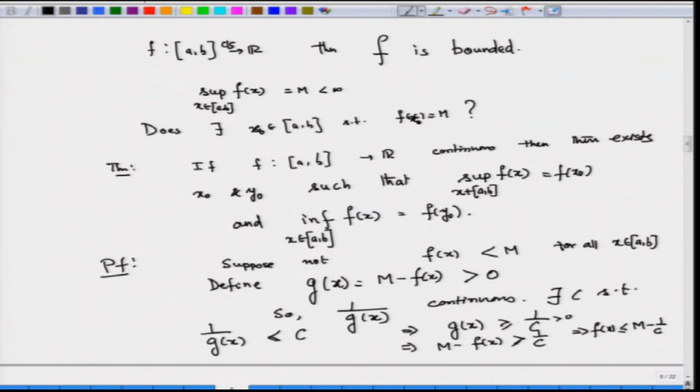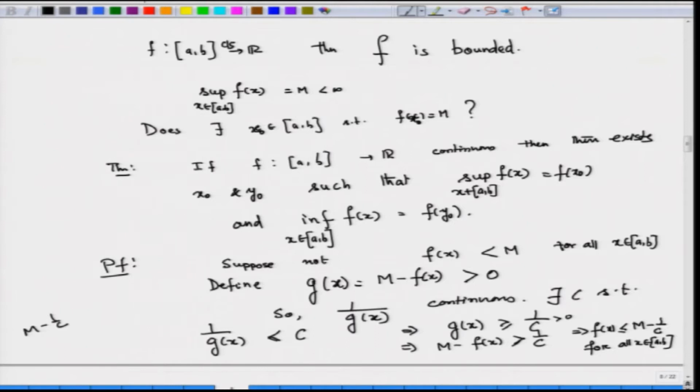Now, this is true for all x. M minus 1 by C, where 1 by C is a positive number, is strictly less than M. But what is M? M is the least upper bound.